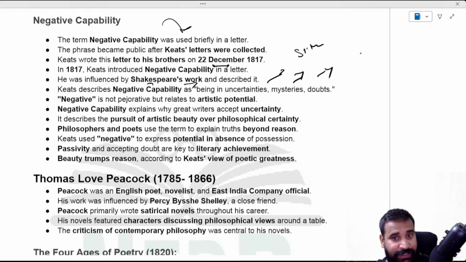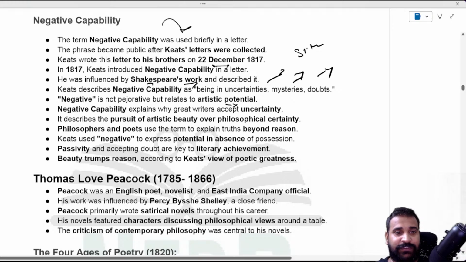That's why we have Hamlet's soliloquy, right? So this is also a great example of negative capability. Negative is not a negative stuff, but it actually helped him to write great drama and also poetry, and it's kind of artistic potential. Negative capability explains why great writers accept these uncertainties, right?